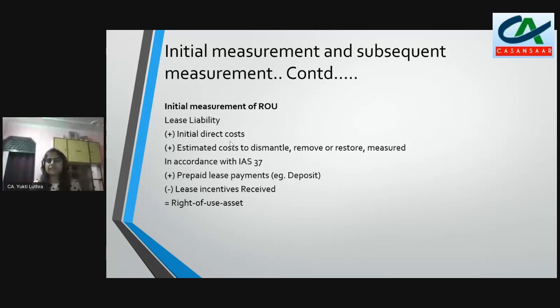This is related to the concept of ARO. So I have to include that liability in my ROU asset as well. If any prepaid lease payments are there, I will include those as well. And if any lease incentives are received from the lessor, I will reduce them. So this is basically the initial and subsequent measurement for lease liabilities and ROU assets.